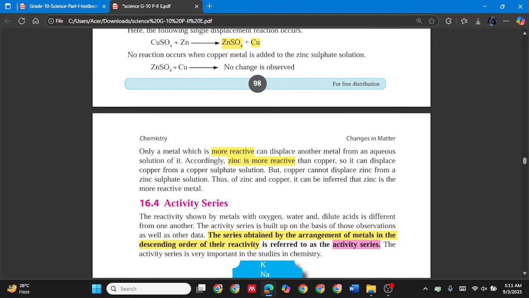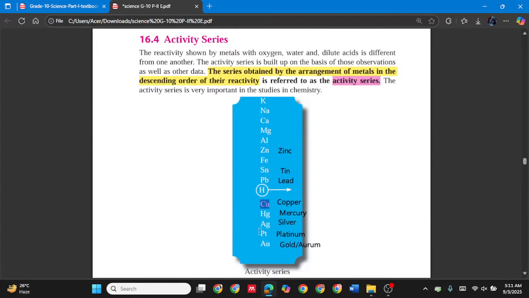Ready? So let's see whether zinc or copper is more reactive. Zinc is here, copper is below. So what is more reactive? What's reaction rate is high? It's zinc. Okay. Copper is less reactive compared to zinc.